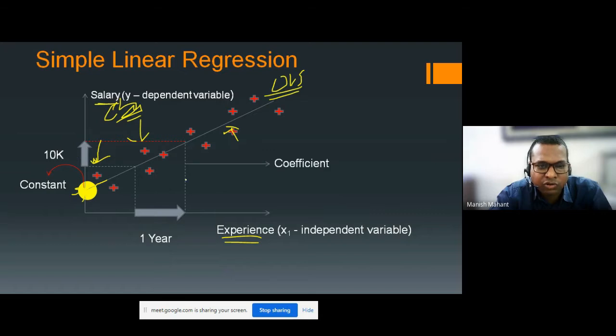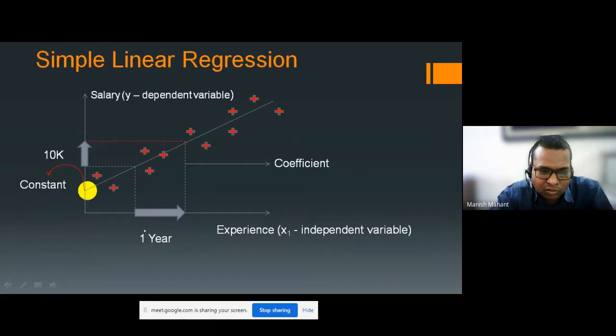This is called a coefficient. I mean to say that if any employee is having an experience of 0, then he is getting this constant salary. See, this is the experience line on the x-axis, and salary is increasing with respect to this experience.